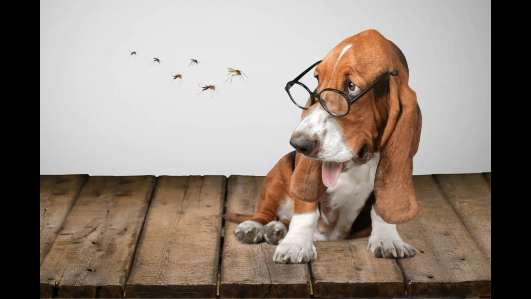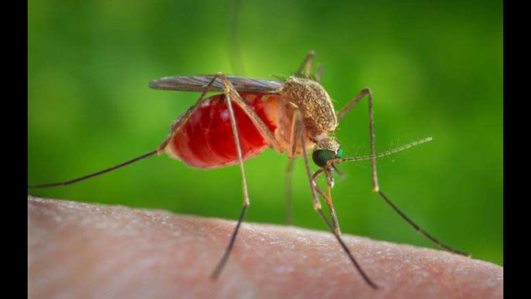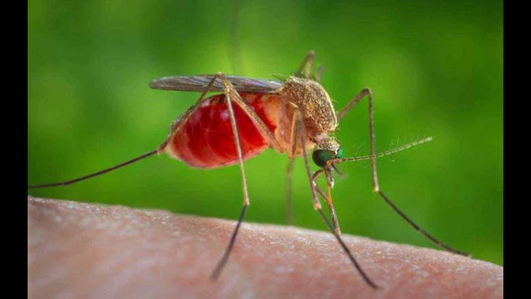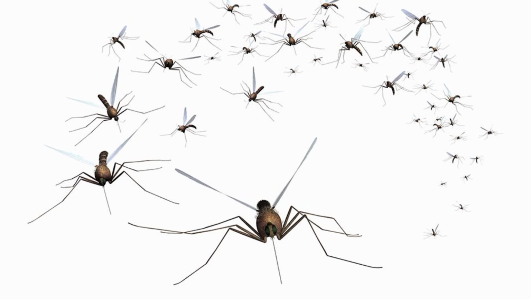Some species prefer to dine on the blood of birds or other animals, while some, called anthropophilic mosquitoes, like humans best. The wiliest species switch around with the seasons, seeking out humans when they can find them, and settling for other animals when people are scarce. It is simply a trivia about mosquito.